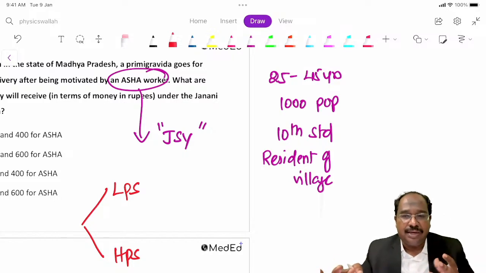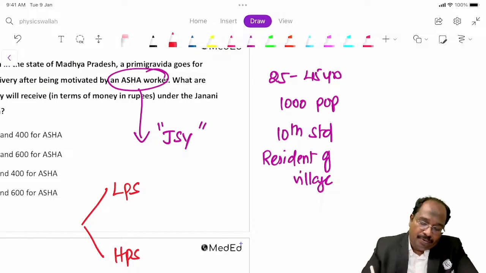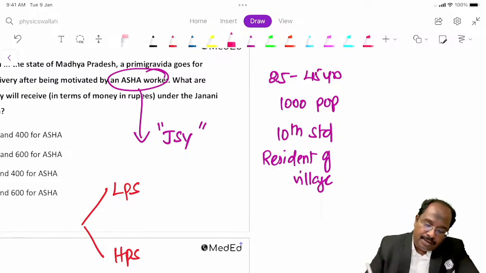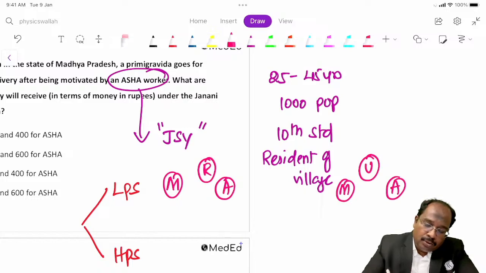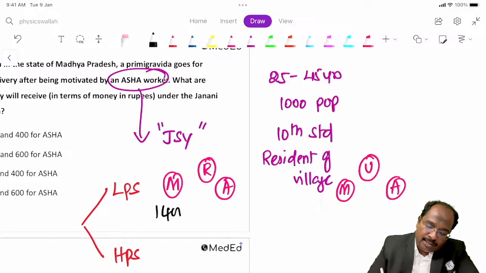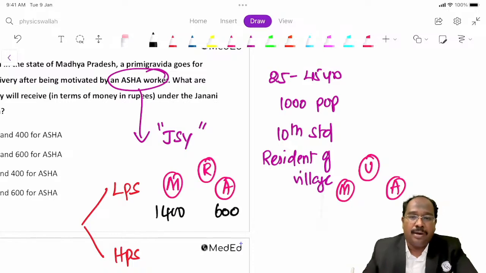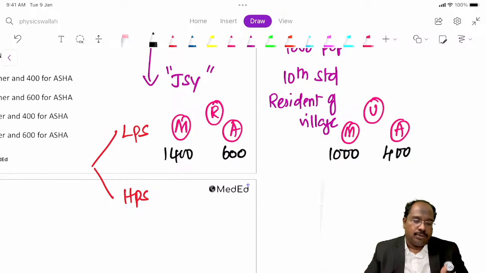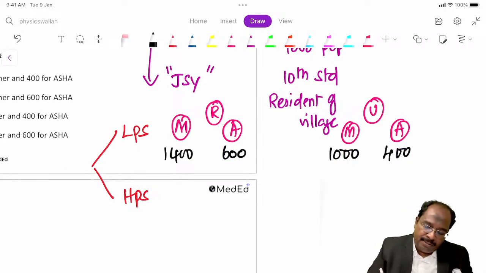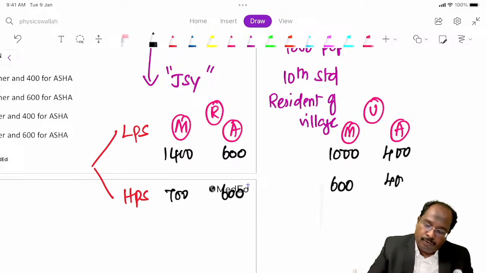So they were providing incentives. How much money were we giving for low performing states and high performing states, in rural area and urban area? How much will the mother get, how much will ASHA get? In low performing states, the mother will get 1400 and ASHA 600 in rural area. In urban area, mother 1000, ASHA 400. In high performing states, 700 for the mother, 600 for ASHA in rural area; 600 for the mother, 400 for ASHA in urban area.